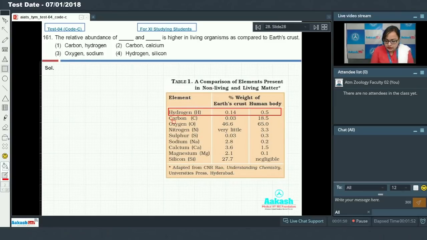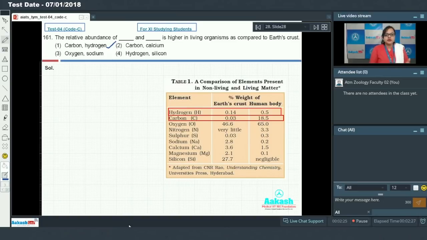Similarly, carbon makes up about 0.03% of the weight of the Earth's crust, while it makes up about 18.5% of the weight of the human body. So the relative abundance of carbon and hydrogen is higher in living organisms as compared to the Earth's crust.